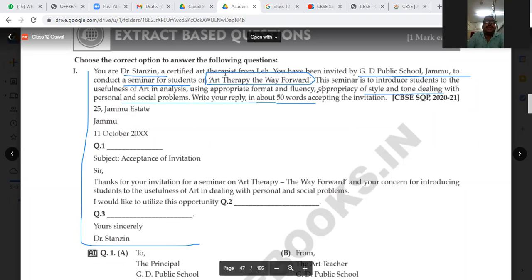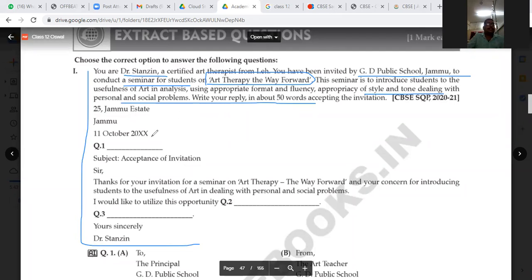Write your reply in about 50 words. So what are you going to do? What is the main criteria of the seminar? What are the main points of the seminar? The main points of the seminar are the usefulness of art in analyzing, using appropriate format, fluency, and appropriate style and tone. So all these things you should keep in mind while giving the answer.